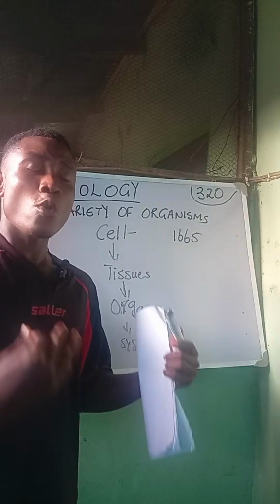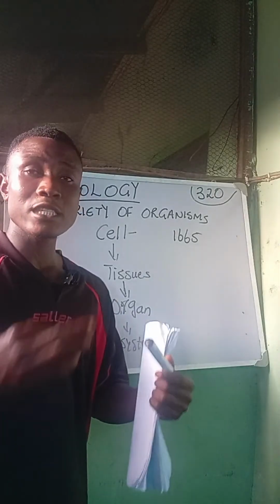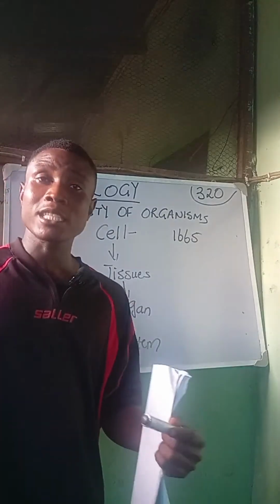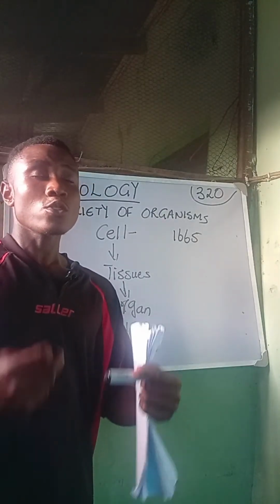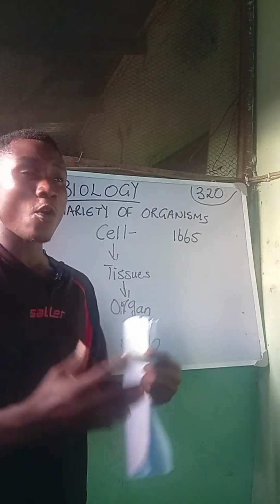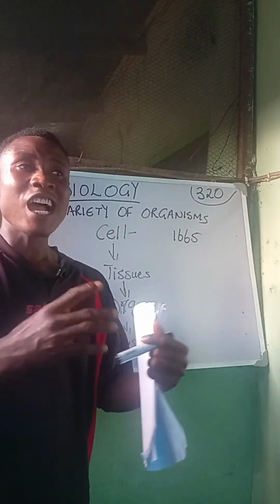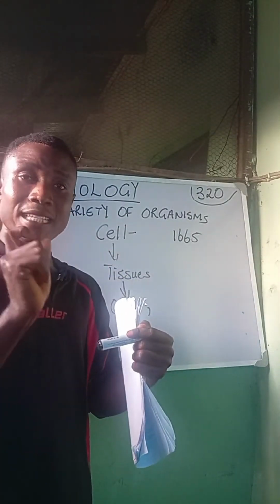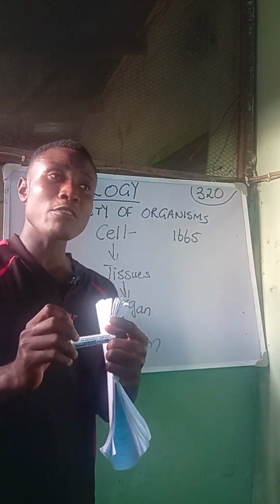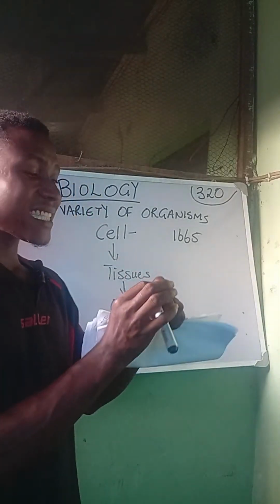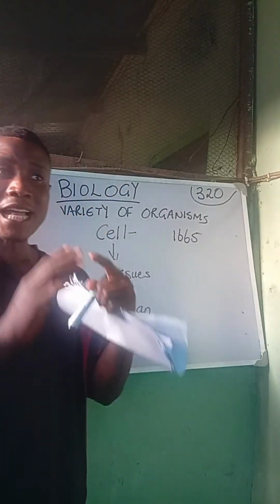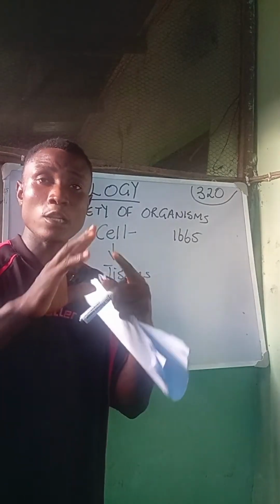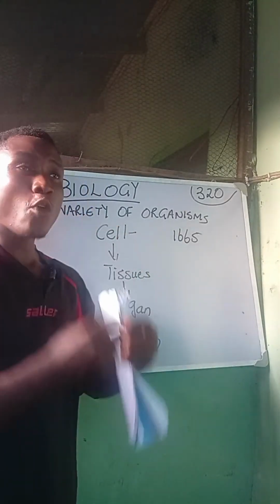He was studying a thin tissue of cork, and he found out that these cork tissues are made up of tiny compartments. He decided to call these compartments cells.